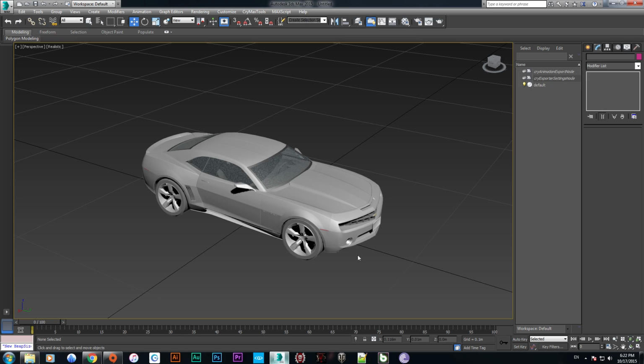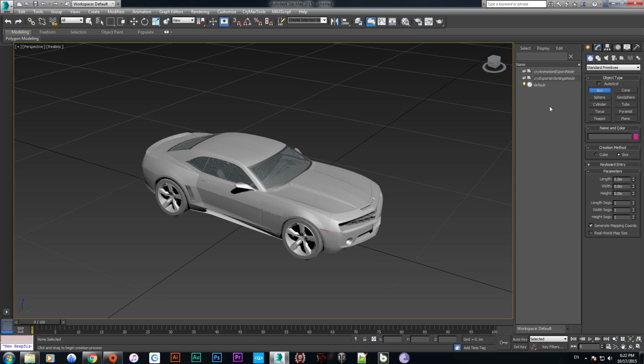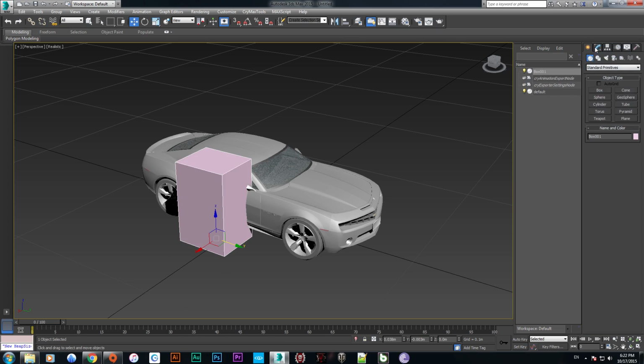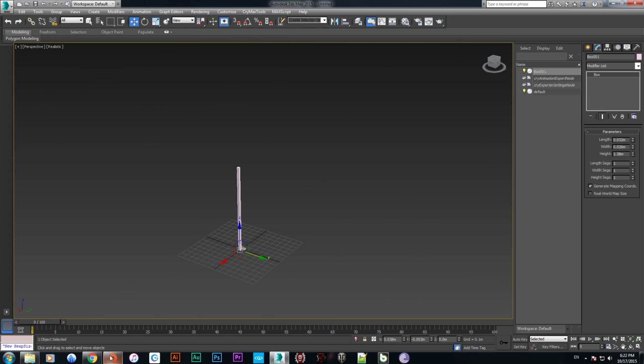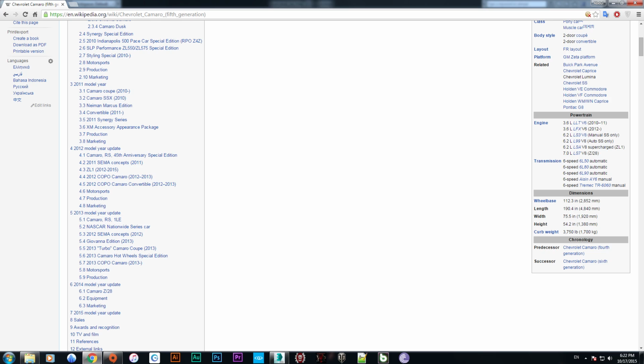So we go to Max and create a box, and size it with a height of 1.38 meters. Okay, it's fine. We recheck it again, it's 1.38 meters in 3ds Max.